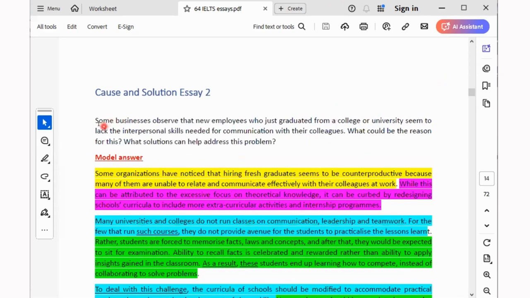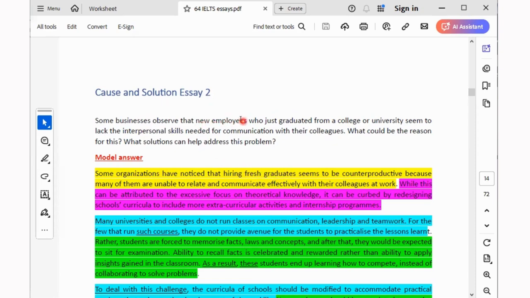Look at this other question. Some businesses observe that new employees who just graduated from college or university seem to lack the interpersonal skill needed for communication with their colleagues. That's the question prompt. Look at the paraphrase. Some organizations, instead of writing businesses, what did I write? Organizations. I've noticed that hiring fresh graduates,